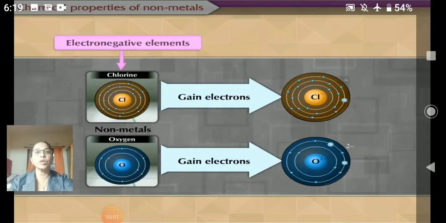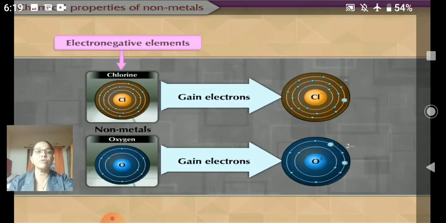Children, we are going to study now the properties of non-metals as well as their reactions, that is, the chemical properties of non-metals. First, let's understand what non-metals are. Here is a non-metal, that is chlorine. All non-metals tend to receive electrons.